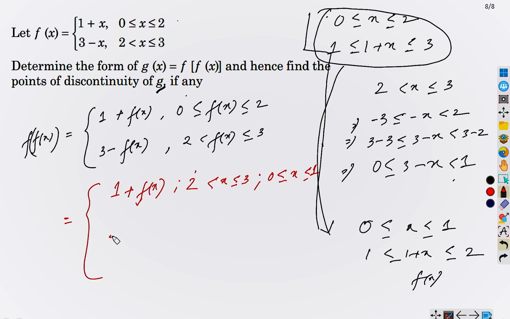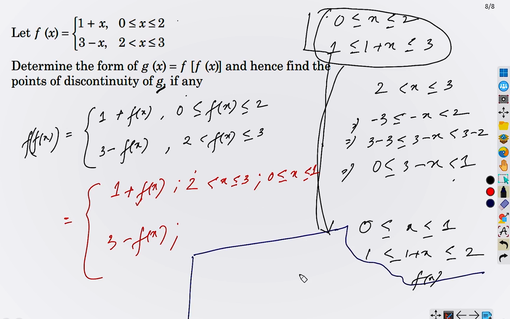Now what about 3 minus fx? When fx varying from 2 to 3, can you do this by yourself? Try it. When fx varying from 2 to 3. Now check here. We have 1 to 3 in this case, but we need 2 to 3. So we'll use some different color. You do it by yourself, okay? Try it. Don't follow my video continuously. You need to try by yourself. Only then you can learn, okay? You try it, think. After that, pause the video, and after that, come and check whether you are right or wrong, and correct it by yourself if you are wrong, okay?